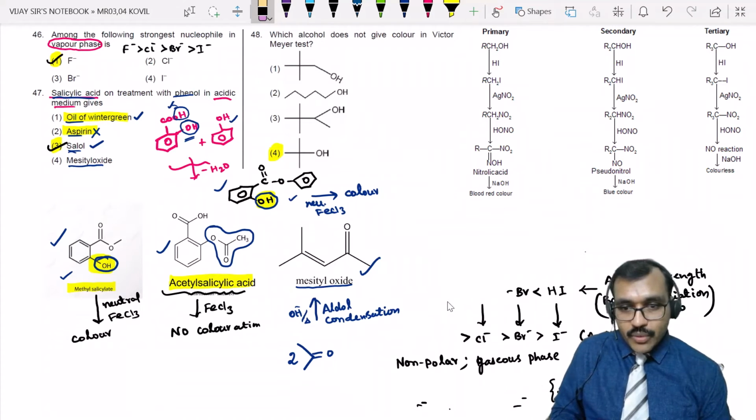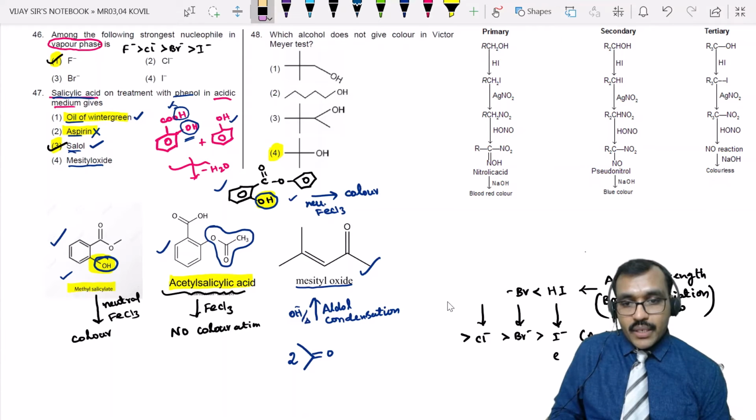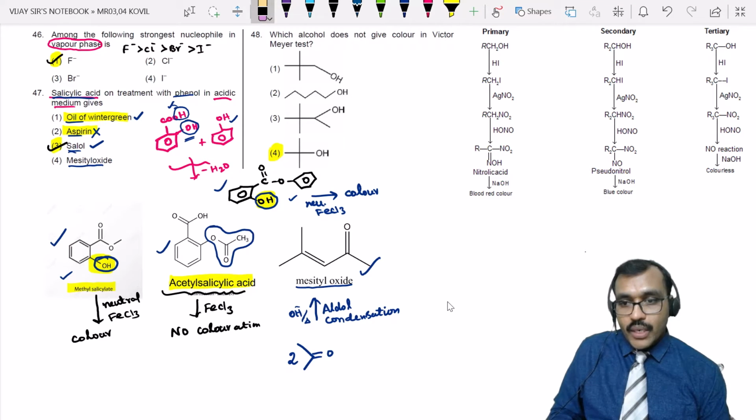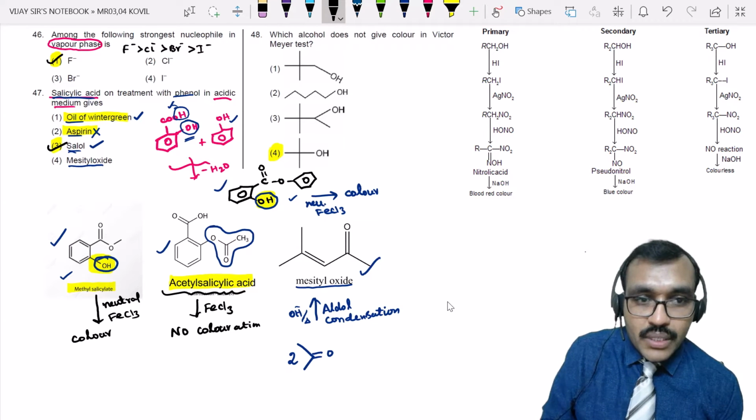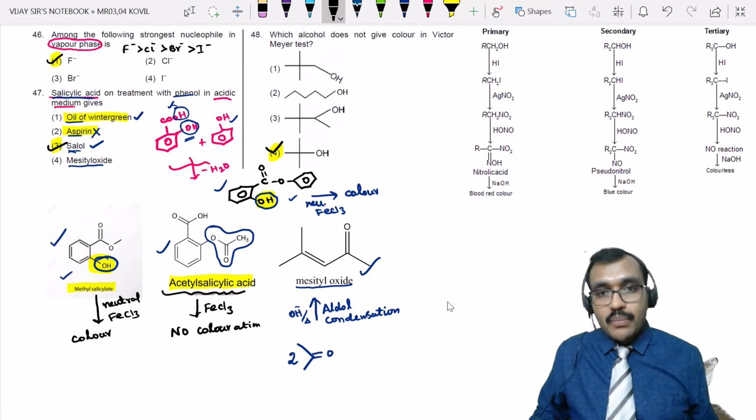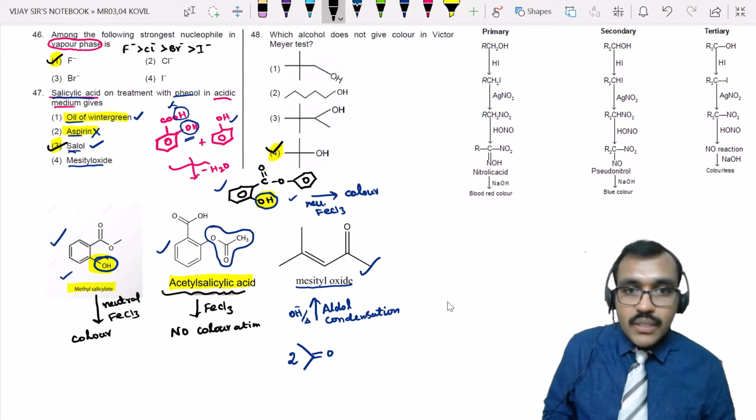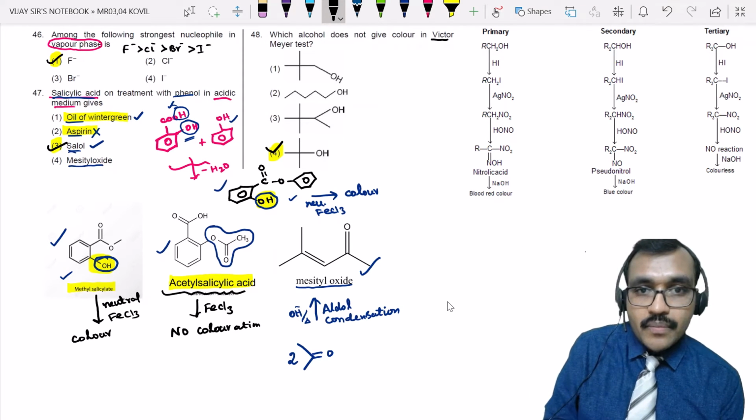Now come to the next question. Which alcohol does not give color with the Victor Meyer test? Remember, in the Victor Meyer test, primary and secondary alcohols give color, whereas tertiary alcohols do not give the color. So by looking at the compound itself, we can say the structure is option 4. But before going to this, let me discuss what the Victor Meyer test is.